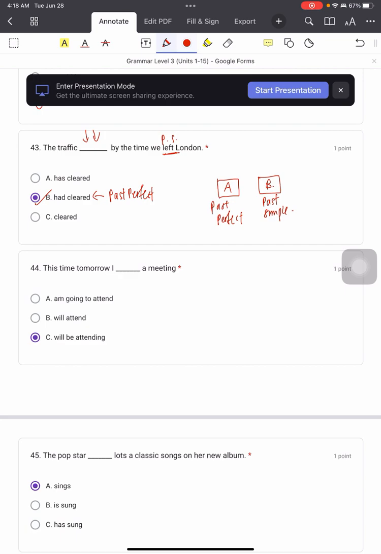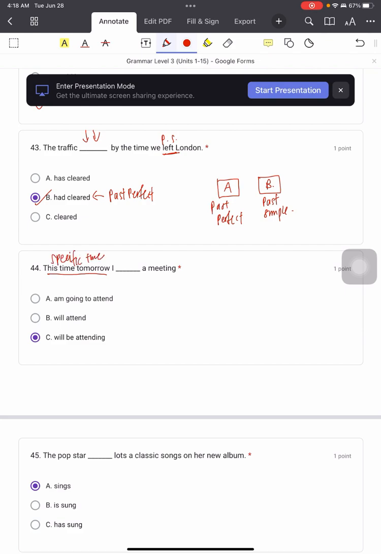Okay, 44. This time tomorrow I will be attending a meeting. Keyword. What is the keyword? This time tomorrow, at a specific time. Right now, for example, it's 4 a.m. So this time tomorrow means tomorrow 4 a.m. So we know the specific time here.